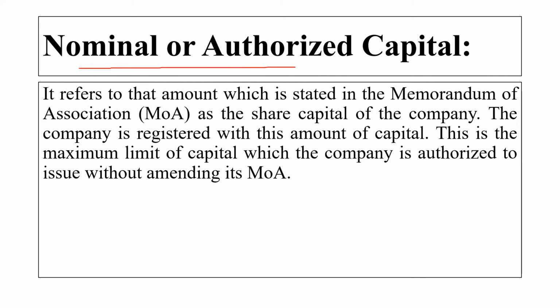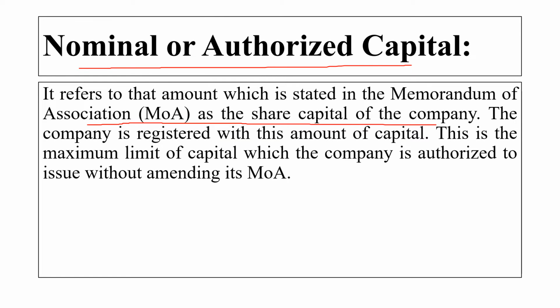Nominal or authorized capital. It refers to that amount which is stated in the Memorandum of Association as the share capital of the company. So here the authorized capital is the amount which we have already stated in the Memorandum of Association as the share capital of the company. The company will have a Memorandum of Association, and in that Memorandum of Association, the company has already referred to this amount, and this amount is called the authorized capital.